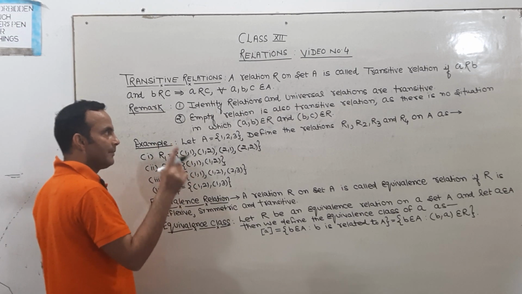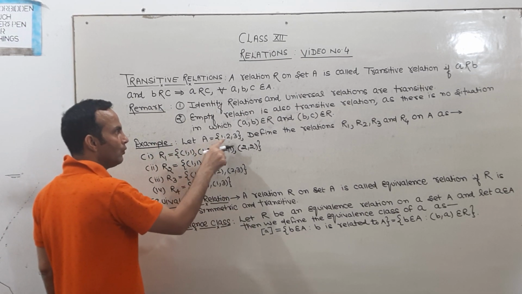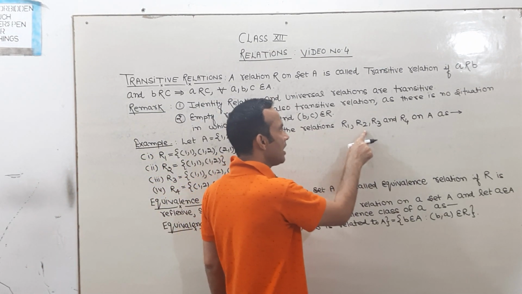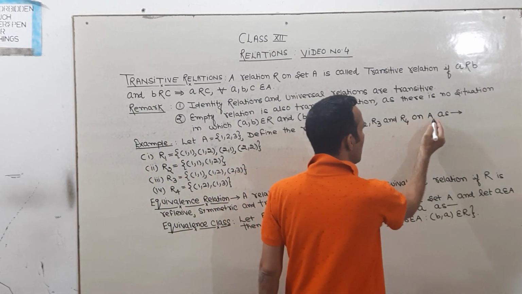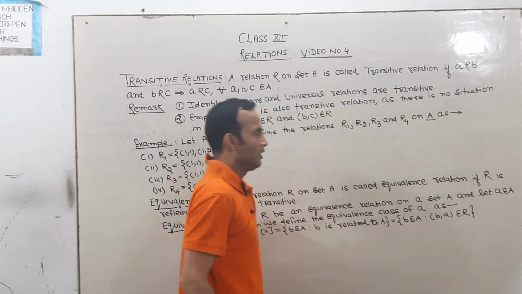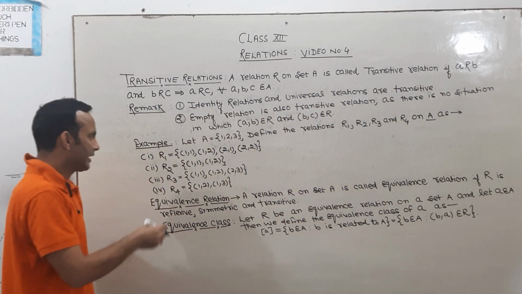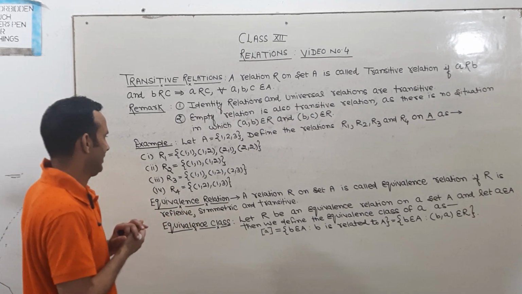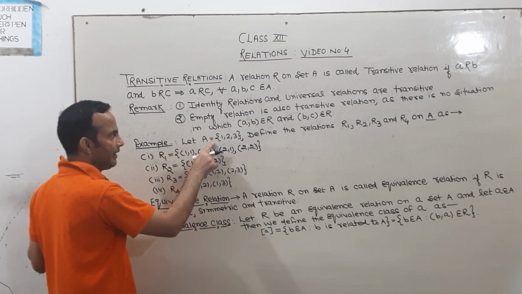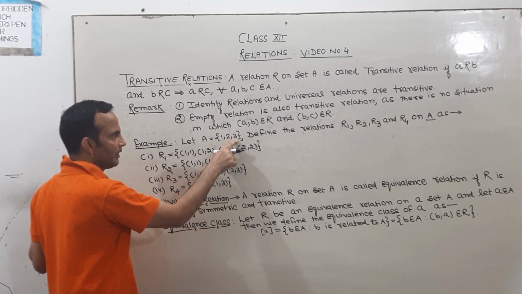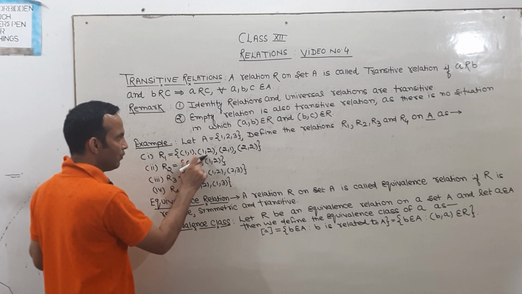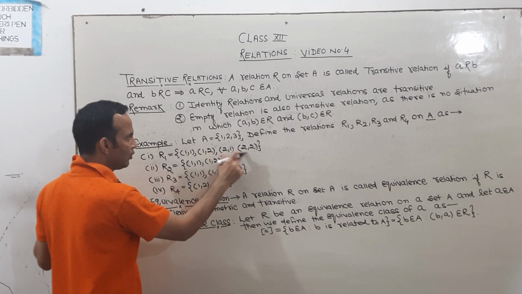Once again, set A is 1, 2, 3. Number 1: R1 is {(1,1), (1,2), (2,1), (2,2)}.